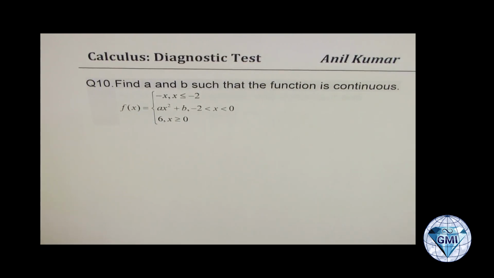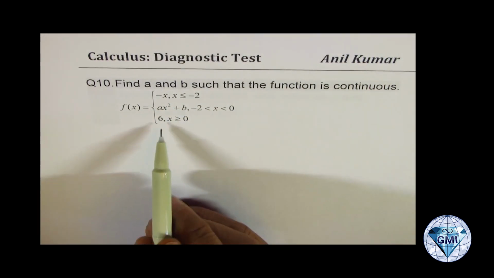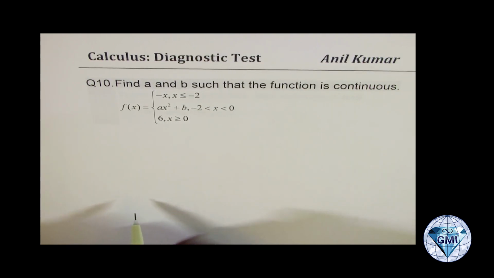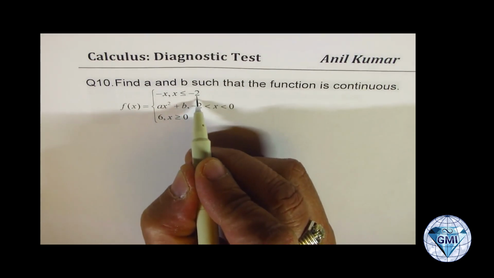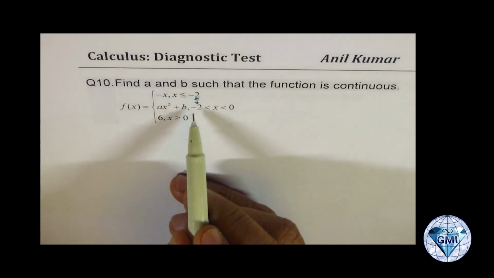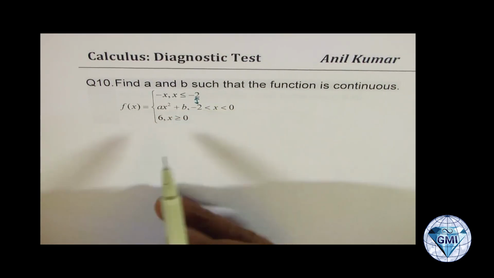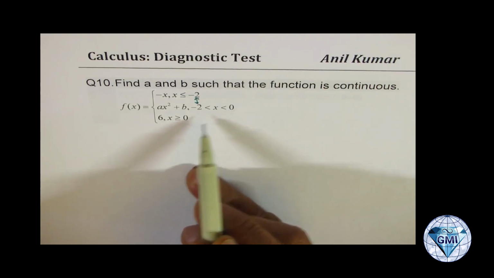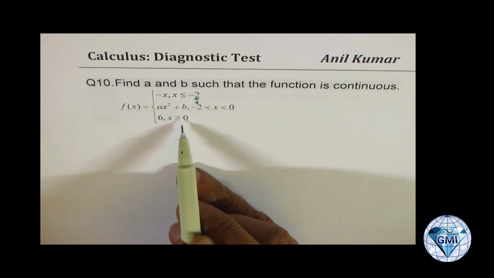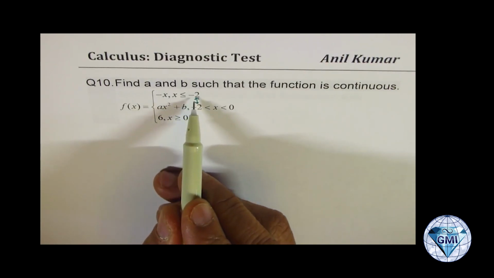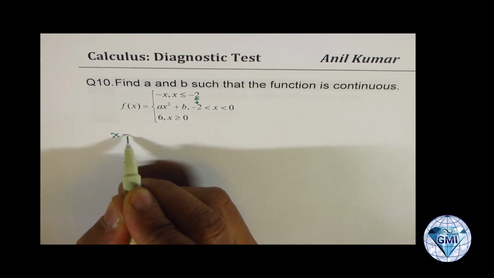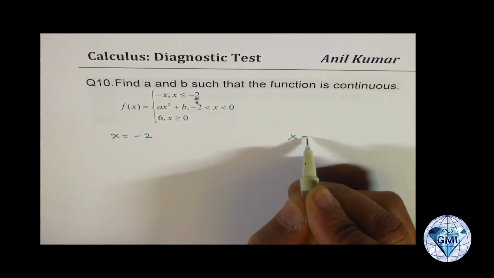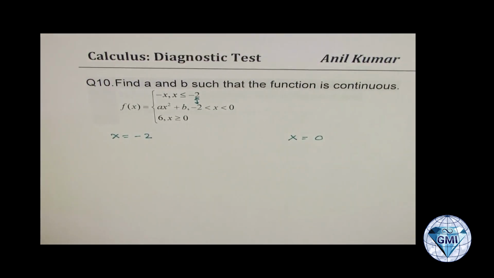Now if you check the function, we know -x is continuous. This is a parabola, which is also continuous. This is constant 6, which is also continuous. Now when we say this function is continuous, that means we should check at these boundaries, right? At -2 there is a possibility of discontinuity, and even at 0 there is a possibility of discontinuity. To make the function continuous, we should check at -2 and at 0. So what happens when x is equal to -2, and what happens when x is equal to 0? Those are two very critical values.